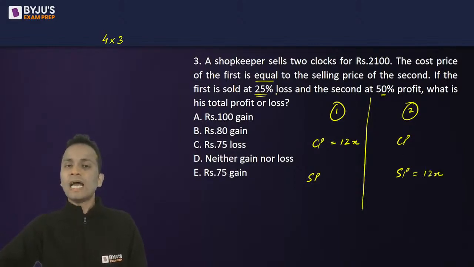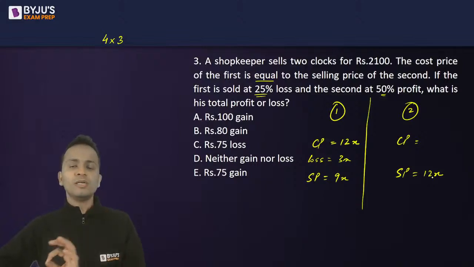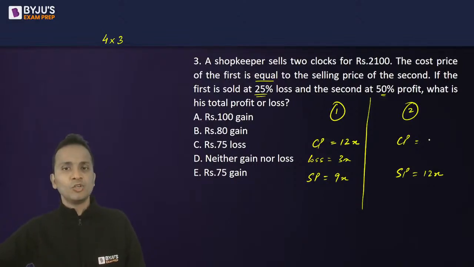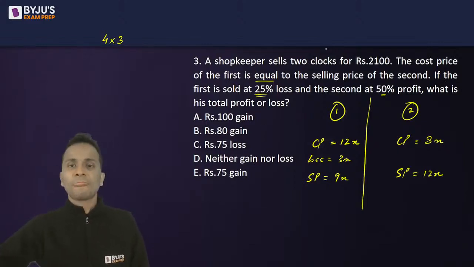The first is sold at 25% loss. 25% loss means loss of 1/4, that means loss of 3x. So selling price will become 9x. Look at the second one. The second was sold at 50% profit. So if it was sold at 50% profit, then the cost price will be 2/3 of the selling price. 2/3 of the selling price, that means 8x. Clear? Now you can find out the value of x.